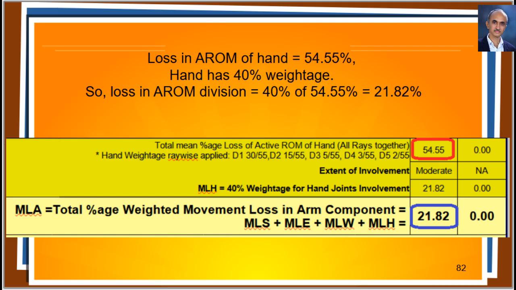So, we will get 21.82% loss in the active range of motion division of the arm component. Actually, it is more than what is allowed for shoulder or elbow and double of that of wrist. That shows the importance given to the hand, especially the thumb, in the AROM division of the arm component.